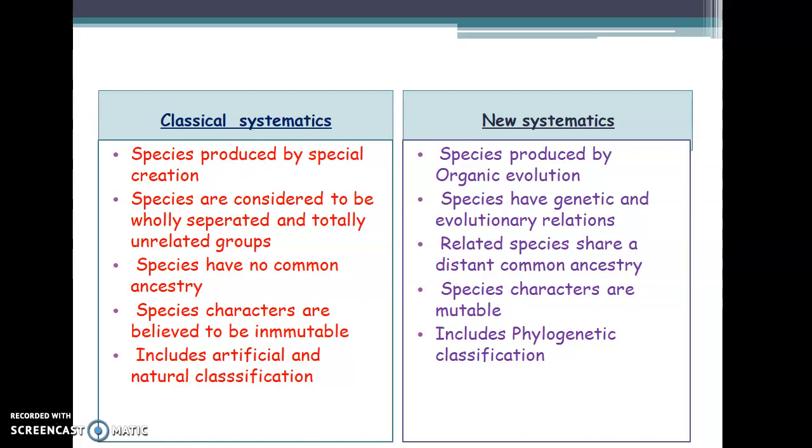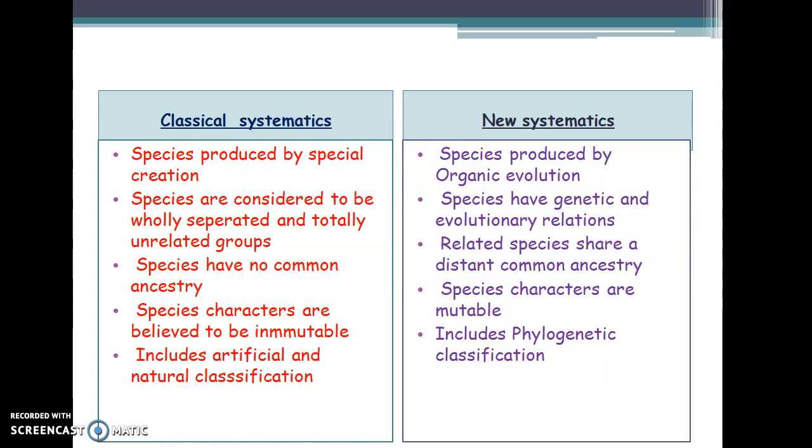Then the characters. The species characters are believed to be immutable. Immutable in the sense that they are not passed from one generation to the next generation. Those characters possessed by one species will be lost when it dies. In the case of new systematics, the species characters are mutable, as they are genetically as well as evolutionarily related individuals. Most of their characters are mutable, or they pass from one generation to another generation.